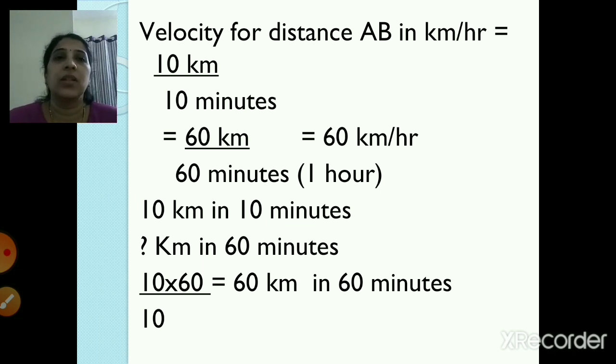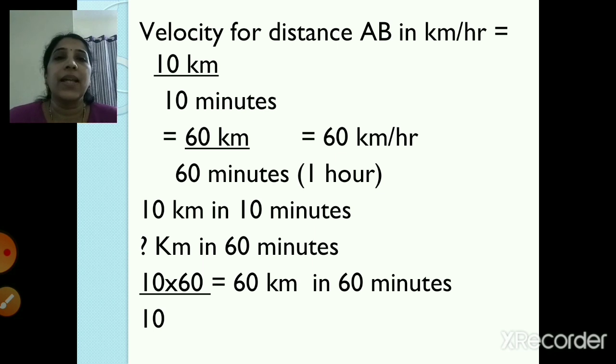instantaneous velocity. Now velocity for distance AB in kilometer per hour, right? So distance AB he traveled in 10 minutes, right? So that's why I have written 10 kilometer upon 10 minutes, right? Now how I have got the answer of 60 kilometer upon 60 minutes is equal to 60 kilometer per hour. So I have done the working over here.